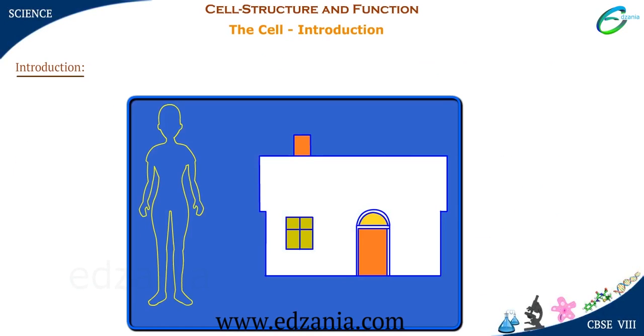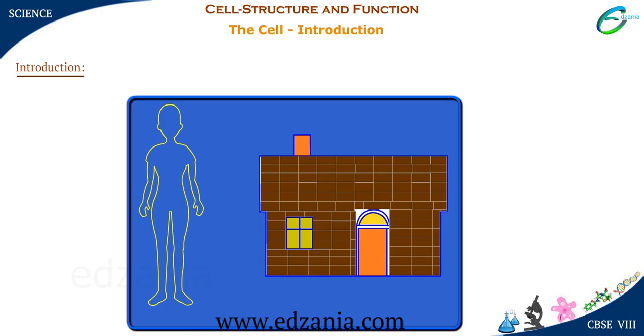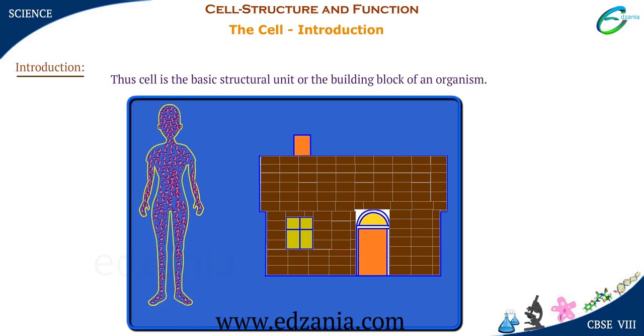Just as bricks are assembled to make a house, similarly, cells are assembled to make the body of every organism. However, bricks are non-living things, but cells in living organisms are complex living structures. Thus, cell is the basic structural unit or the building block of an organism.